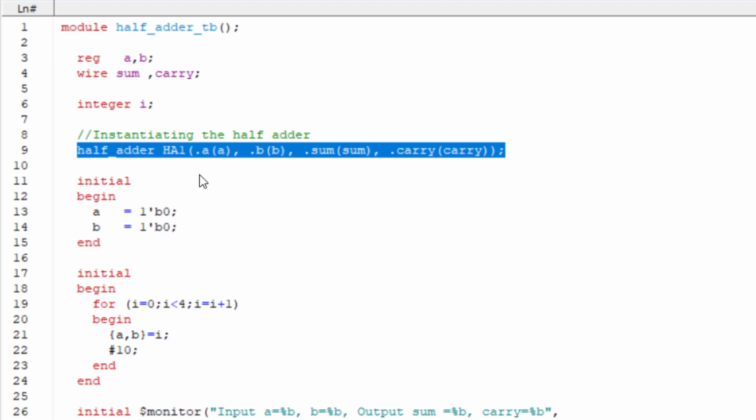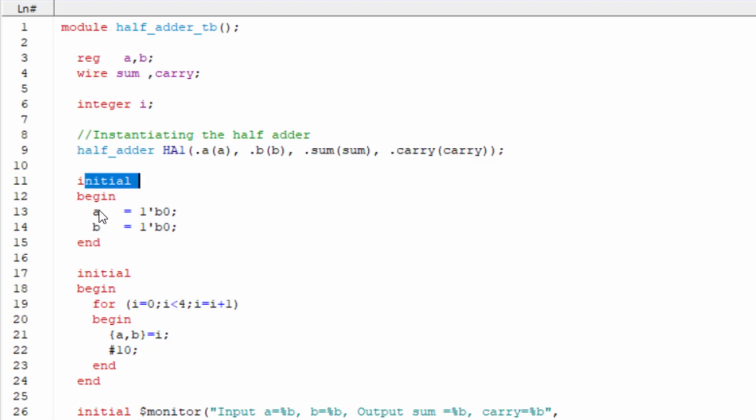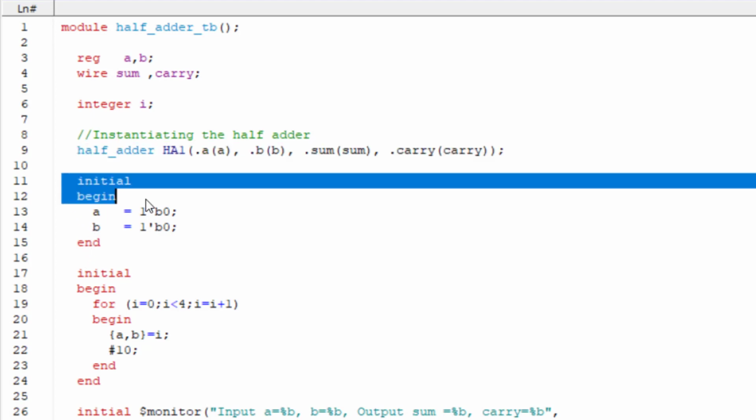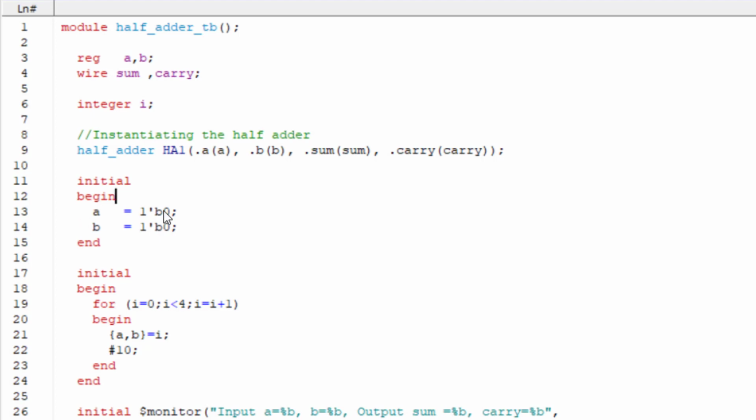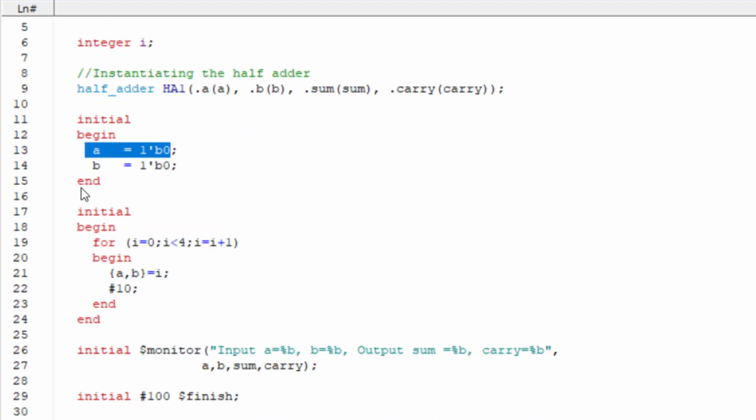And after that we have given the initial and begin. Whenever you have to give the input and output, you have to write initial, and inside the initial you have to write begin and end. Inside the begin and end you have to give the inputs, like I have given A and B as 0 and 0. After that I have opened another initial block, and inside that I have given a begin.